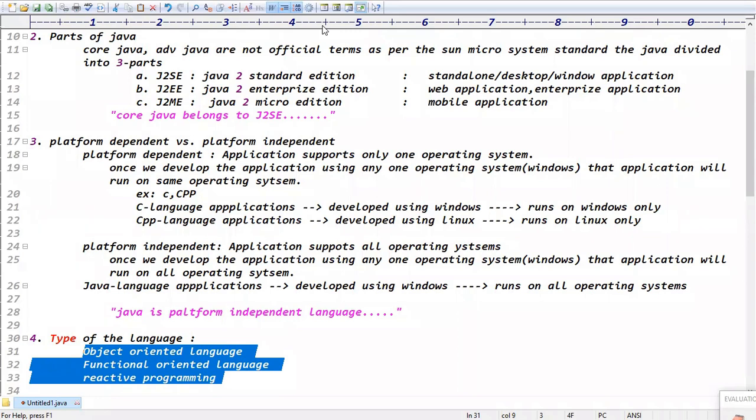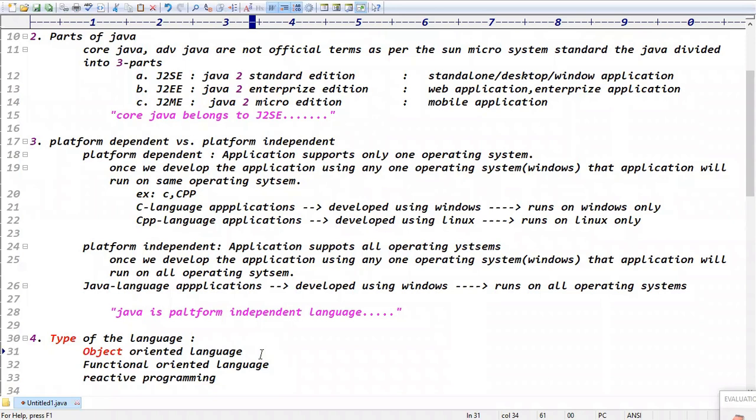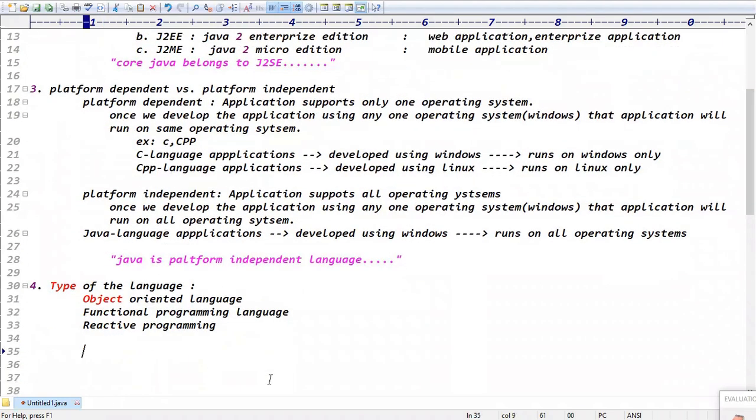Guys, please respond. If you know the Java 8 version, lambda expressions are there. Lambda expression means functional programming, right? So from Java 14th version, we have Java as reactive programming. Okay, we will see what is object orientation, what is functional orientation, what is reactive programming. Java is not only object oriented.